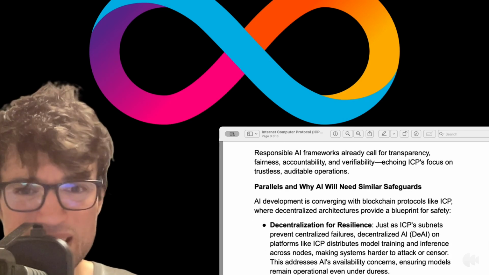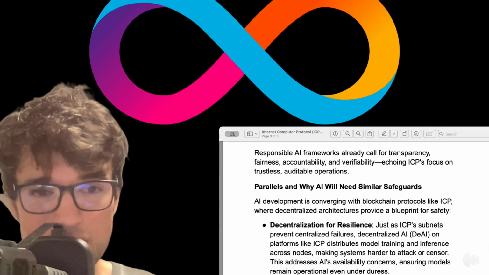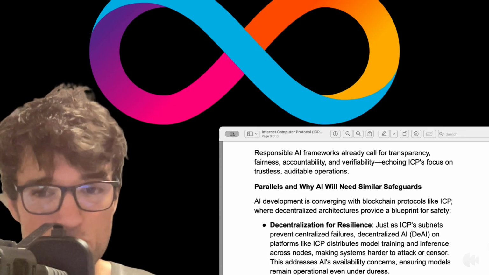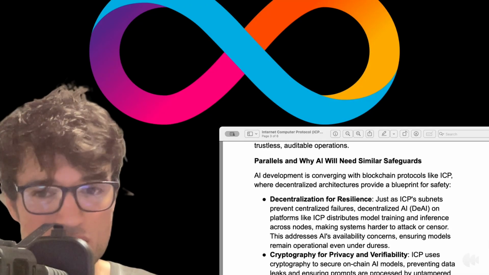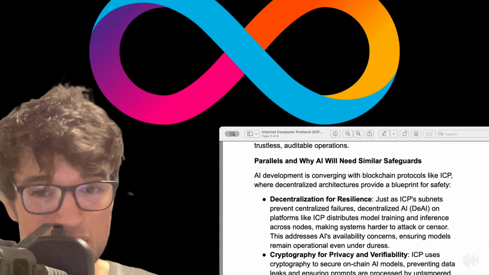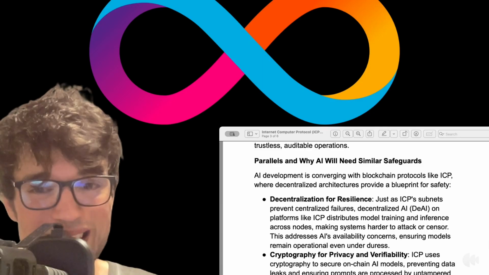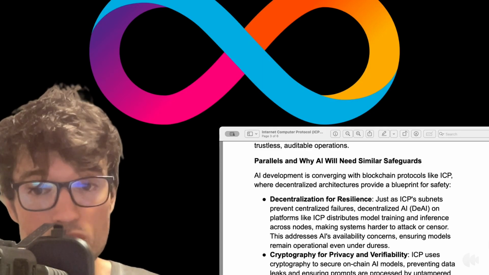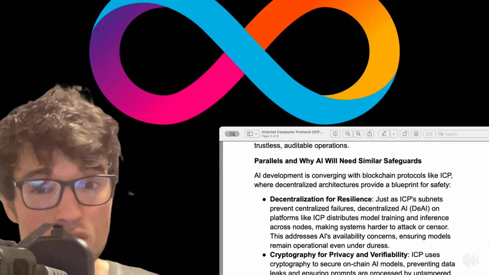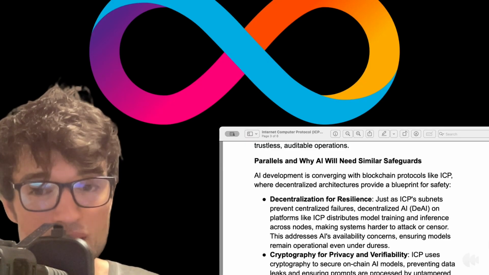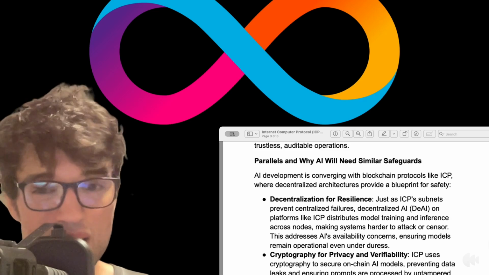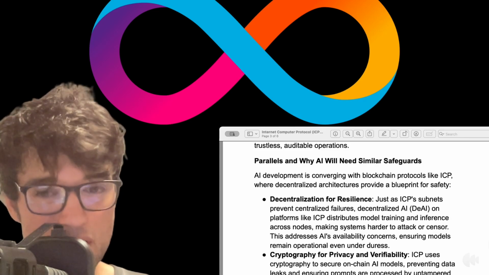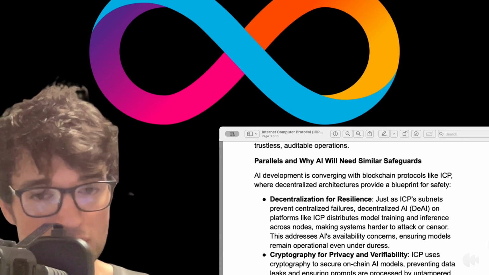AI development, guys, is converging with blockchain protocols like ICP, where decentralized architecture provides a blueprint for safety. Decentralized for resilience, just as ICP subnets prevent centralized failures. Decentralized AI, or DeAI, on platforms like ICP distributes model training and inference across nodes, making systems harder to attack or censor. This addresses AI's availability concerns, ensuring models remain operational even under duress.